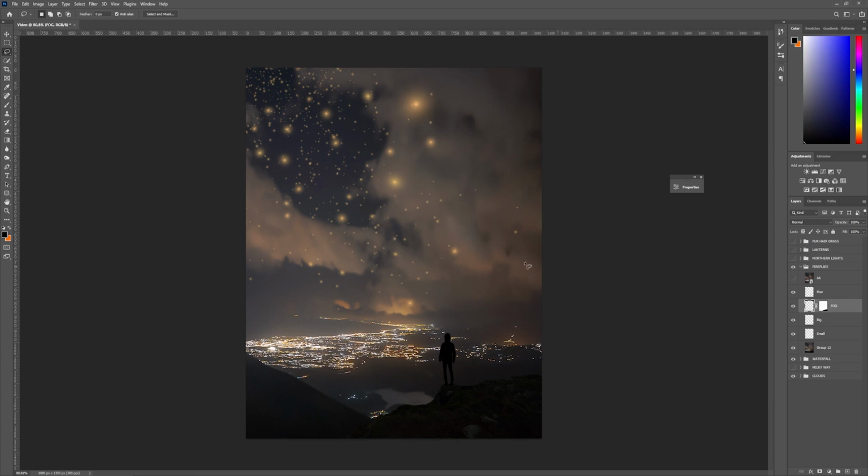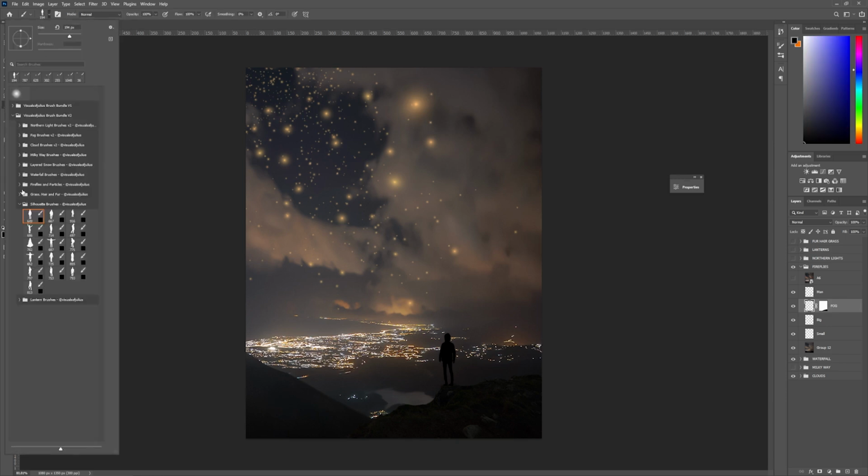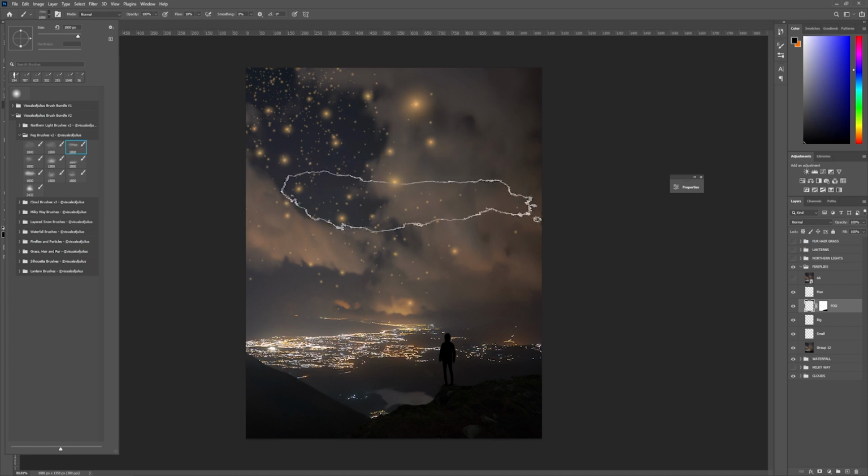So now what we can do, we can select the fog brush. Let's just go to the fog menu, and I'm going to use, for example, let's go with this one. This is a good brush. So I'm gonna select like a bright orange color.